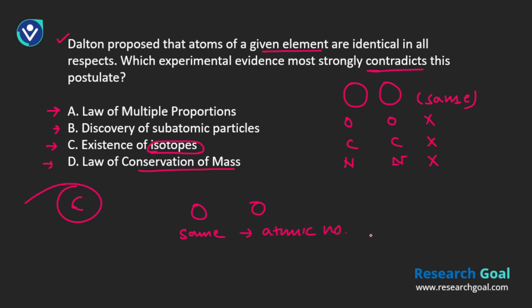And what do we mean by atomic number? That means the same number of protons. They will have the same number of protons, but a different mass number. That is very, very important. That means they will have different numbers of neutrons. So that is the concept of isotopes. When we say that isotopes were identified, that contradicts the postulate that elements are identical in all aspects. So the answer in this case is C.